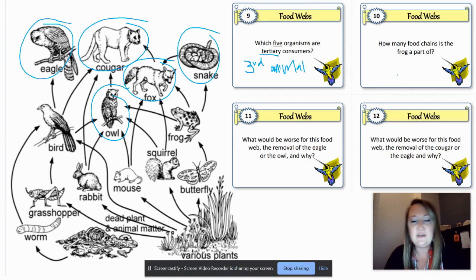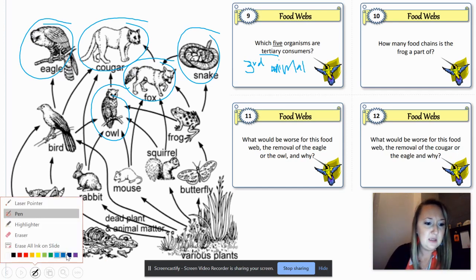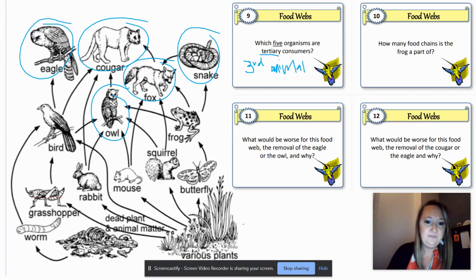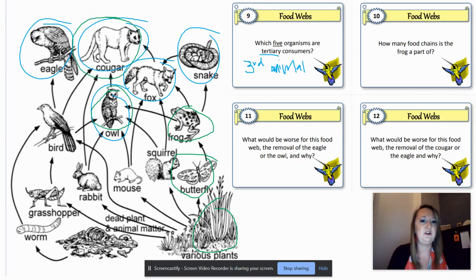How many food chains is the frog a part of? Okay, let's look at our frog. We always have to start our food chain with a producer, right? Our producer, then butterfly, then frog. And then it splits off 1, 2, 3 ways, right? This is our producer, primary consumer, secondary consumer, tertiary consumer, top predator, quaternary consumer. So that's one food chain.